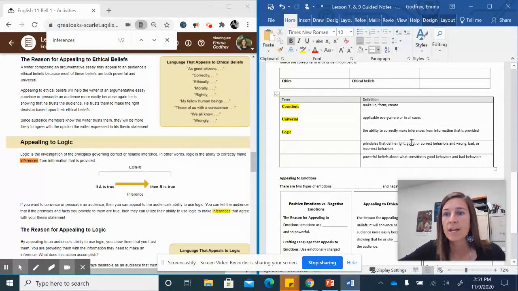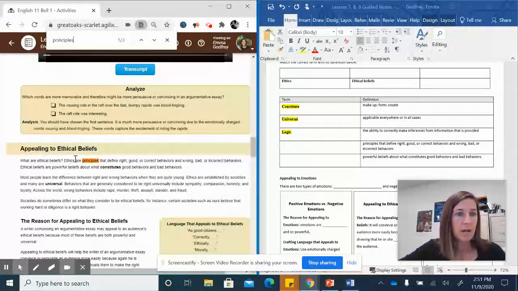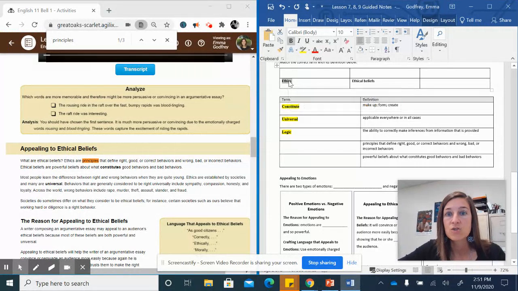Principles that define right, good, or correct behaviors and wrong, bad, or incorrect behaviors. So principles. Let's look that up. That's showing up under appealing to ethical beliefs, but right here it's saying ethics are principles that define. So this one is going to be just ethics.